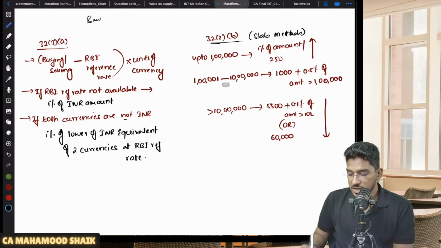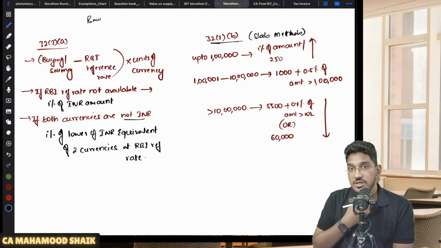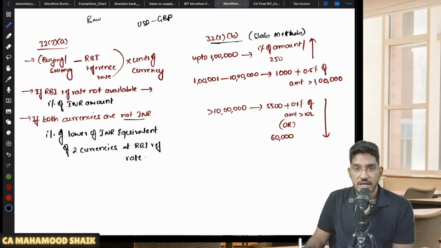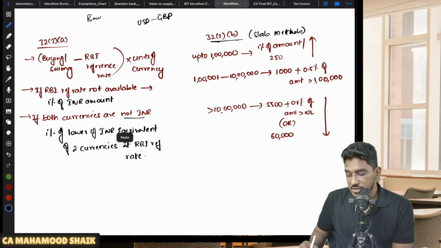Sir, if both currencies are not INR, so a bank is doing forex, but that forex transaction is not in INR. Let us say, for example, USD to GBP, no INR is involved. So in case both currencies are not INR, it is 1% of the lower of the INR equivalent of the two currencies at RBI reference rate.